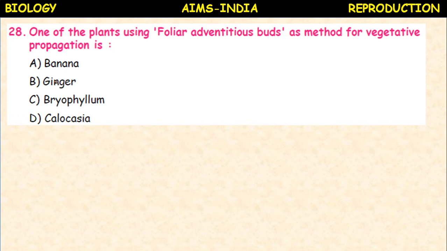One of the plants using foliar adventitious buds as a method of vegetative propagation is banana, ginger, bryophyllum and colocasia. Foliar adventitious buds are present on the leaves. So they are epiphyllous buds, present in bryophyllum.